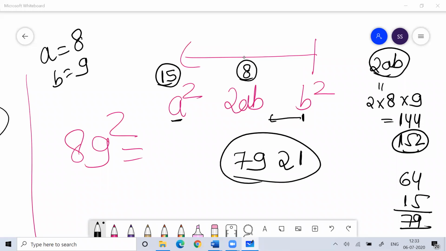Just everyone understood this? Everyone? Sudha, Swati, Yashwant, have you understood this?